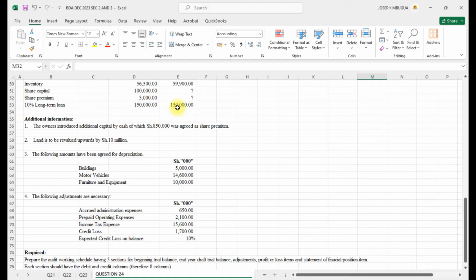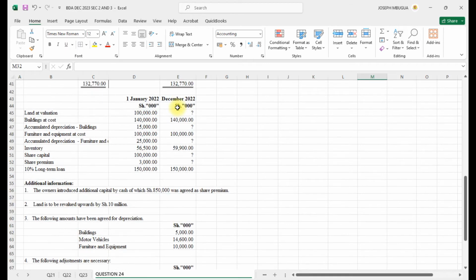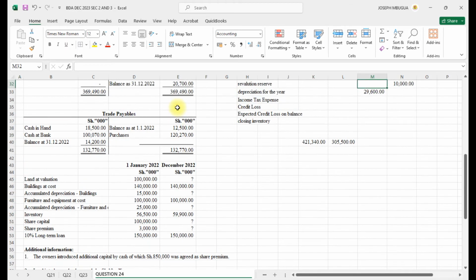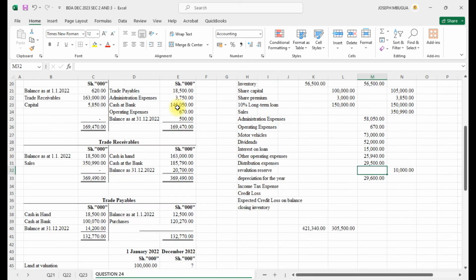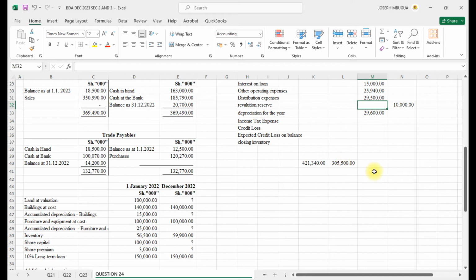These others already have dealt with them. So the closing will not affect us, but we shall see that. Hoping I have included all the other values. You just see my trial balance.